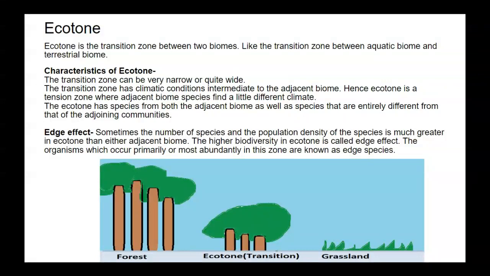Here is the figure where you can find grassland, then forest, and a transition zone or ecotone in which you will find shrubs, small trees, and other species. This transition zone has the edge effect, with more species than the forest biome and the grassland biome.